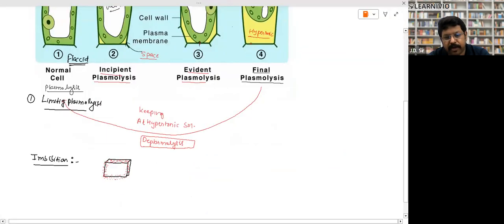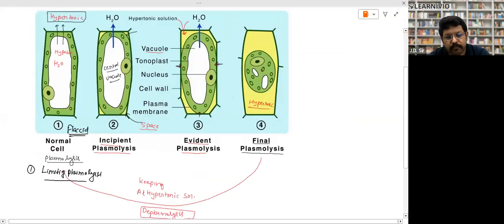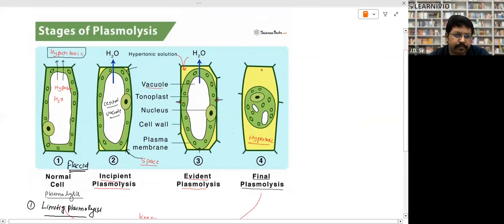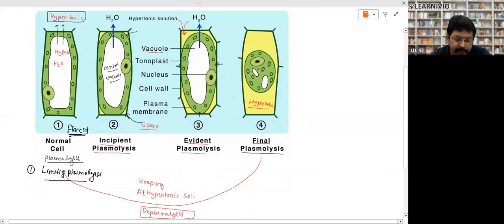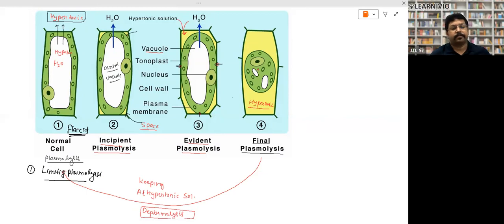Again, a very important concept where you will get the question in PYQ. These are the stages of plasmolysis. How many types of plasmolysis? Now first tell me, what is plasmolysis? Who's going to tell me? What is plasmolysis? Tell me guys. Shrinking of the cytoplasm of a plant cell because of placing it in a hypertonic solution. Very good, very good. Okay.